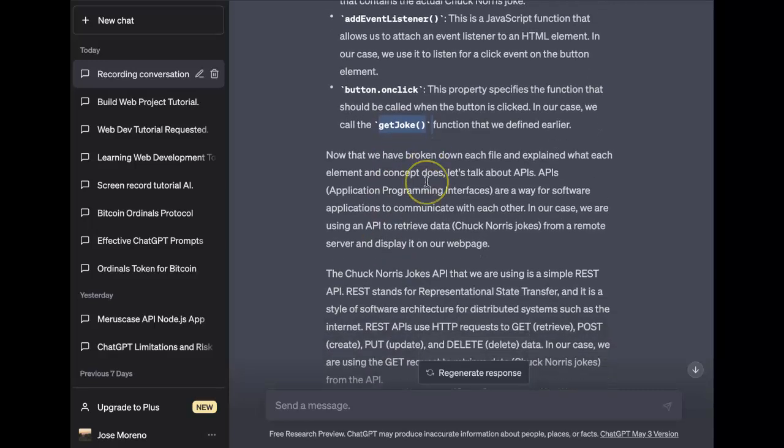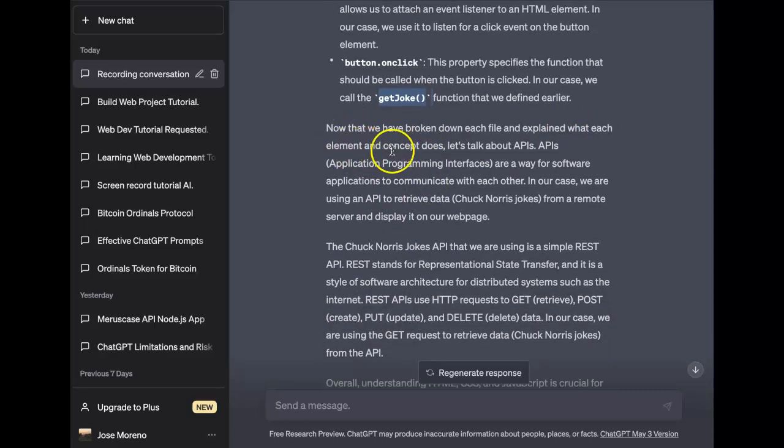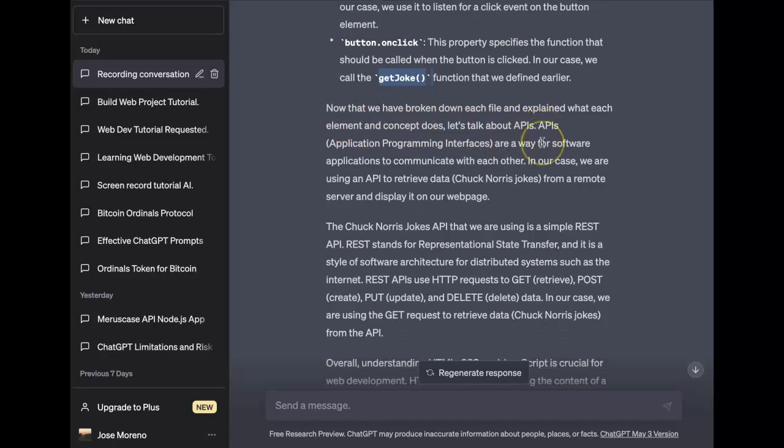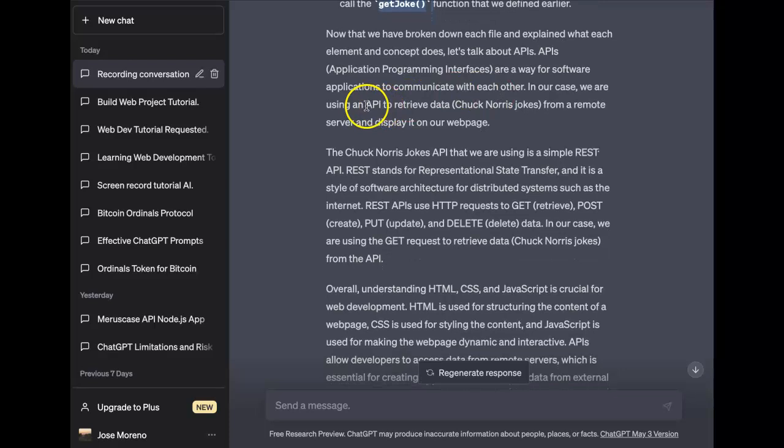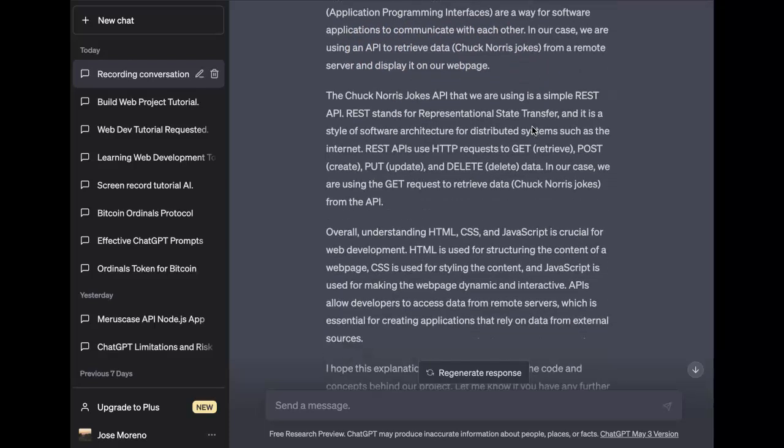So now that we've broken down each file and explained what each element and concept does, let's talk about APIs. APIs, application programming interfaces, are a way for software applications to communicate with each other. In our case, we are using an API to retrieve data, Chuck Norris jokes, from a remote server and display it on our web page.